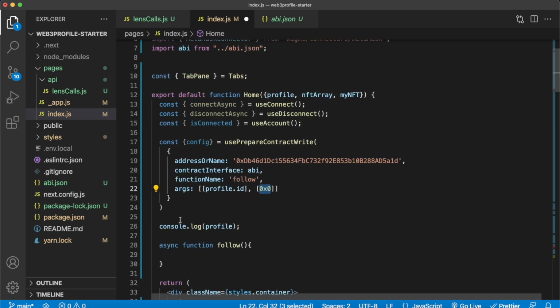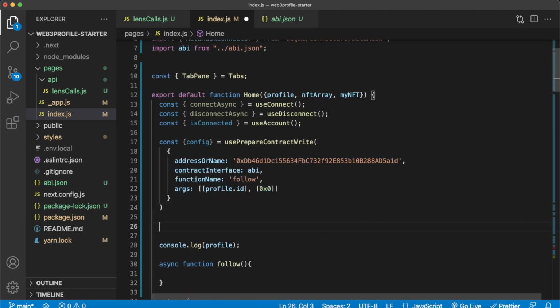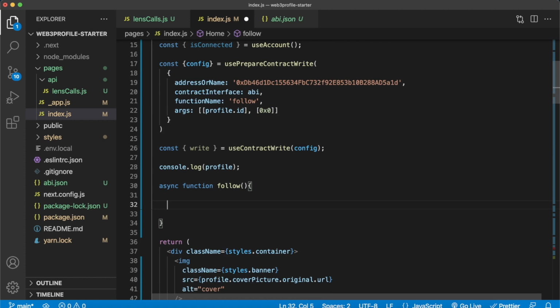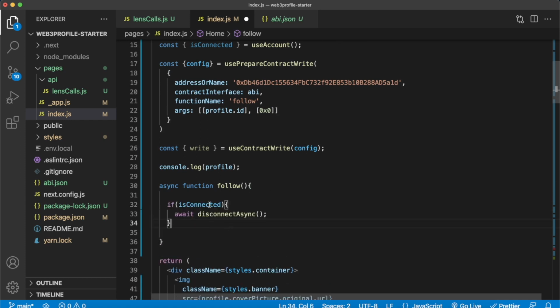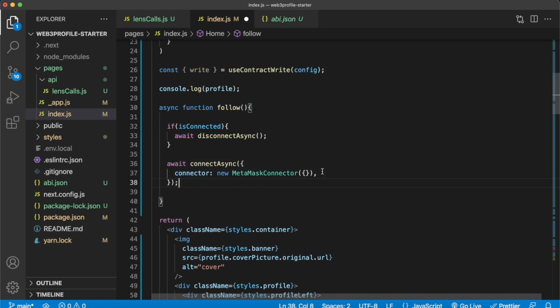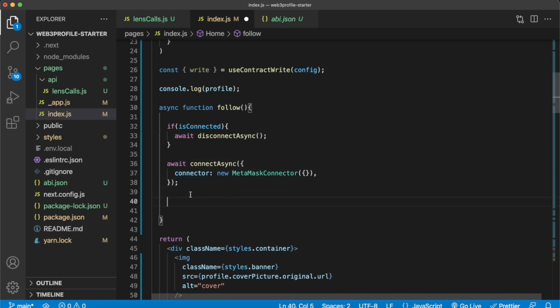this video. Now, what we can do with this prepared contract write information, we can actually set up a function that will allow us to interact with the smart contract. So all we do is we pass the config object to the useContractWrite hook, and we destructure the write function. Now, this write function will write with these details to the Polygon network as long as we have a signer. So in our follow function, we have to check that the user is signed in, and we can do that with Wagmi. We first check if the user is connected, we await for them to disconnect, and after that, we make sure they connect, await for asynchronous connection using the MetaMask connector, and after the user is connected, they can use the write function